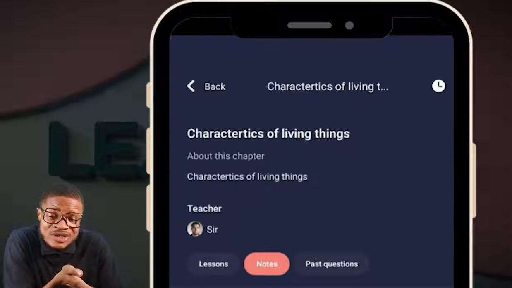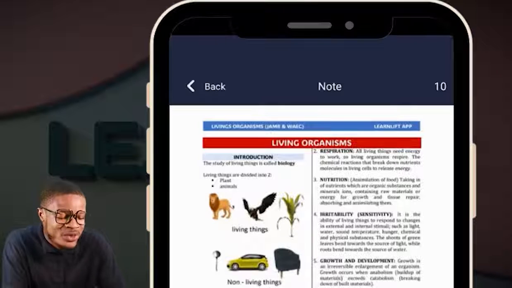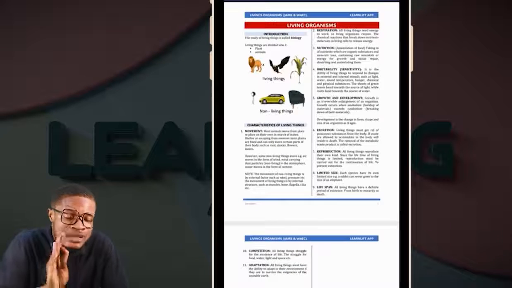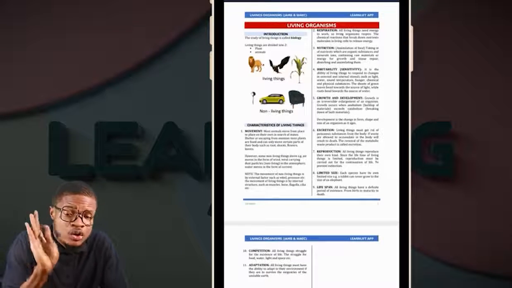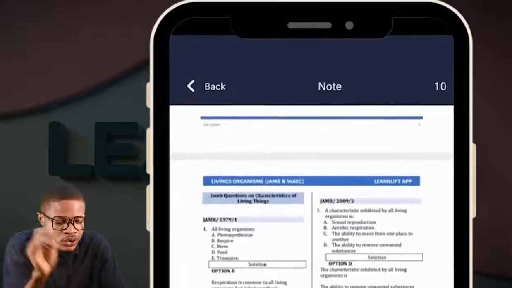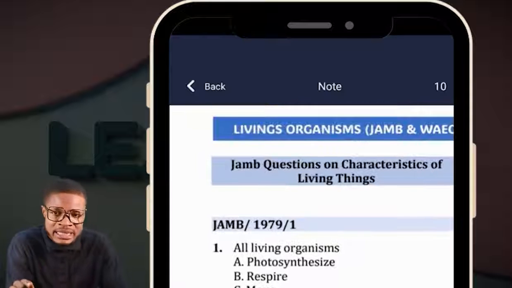Under the characteristics of living things, let me open the notes and read the notes and go through the past questions. So you see, well organized and structured notes, direct to the points, focusing on your syllabus for you. There are past questions for you in abundance. You see, you have your past questions here. You can choose to say, okay, I want to zoom it in, right?